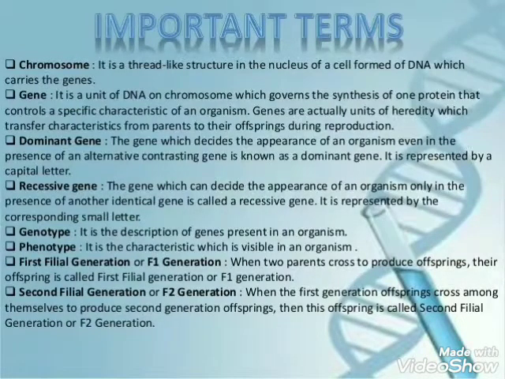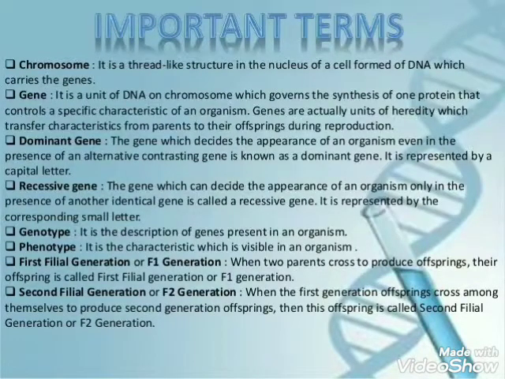Genes controlling the same characteristic are given the same letter. For example, the gene for tallness is represented by the letter capital T, whereas the gene for dwarfness is represented by the letter small t. The capital T and the small t actually represent two forms of the same gene, which control the length of an organism. Please note that the gene had not been discovered at the time when Mendel conducted his